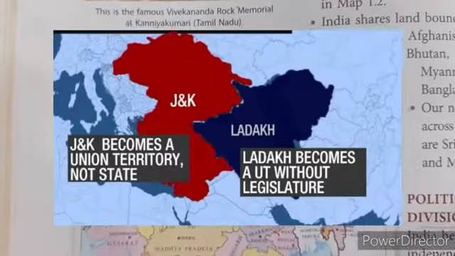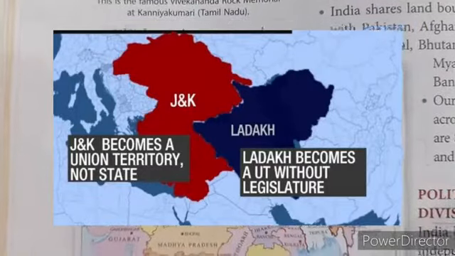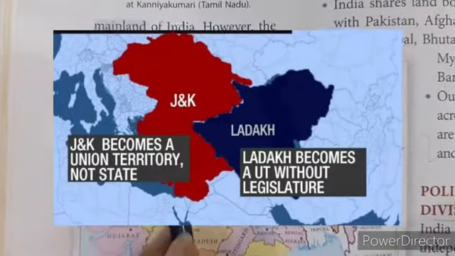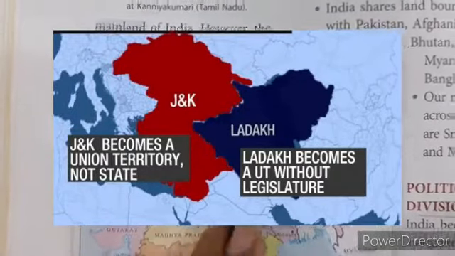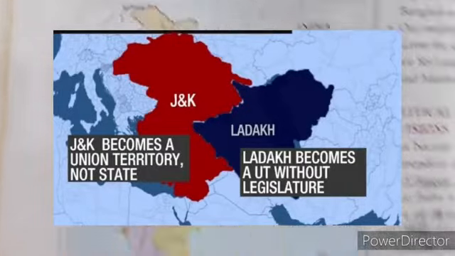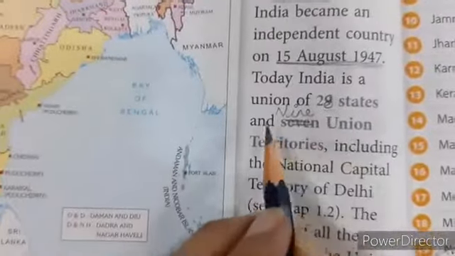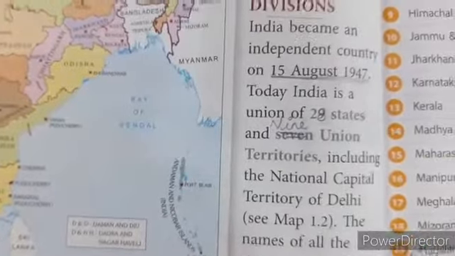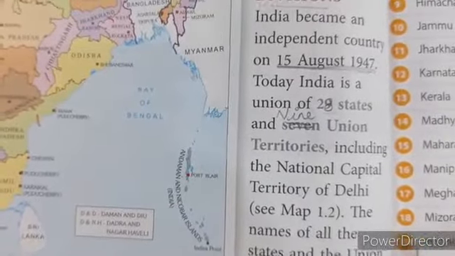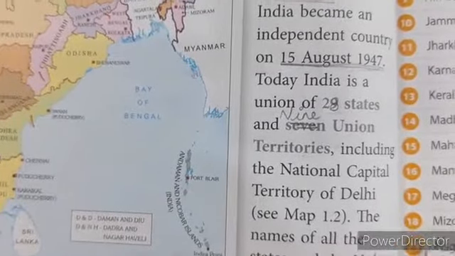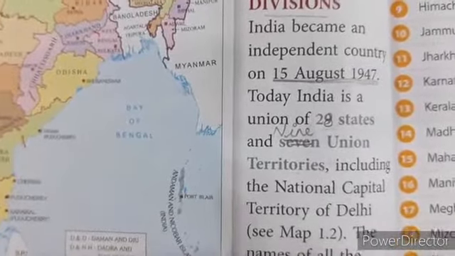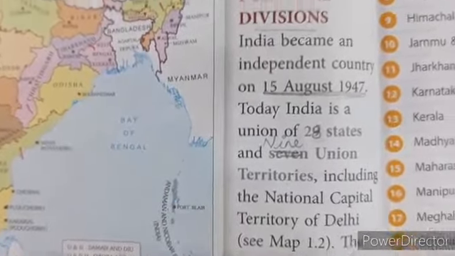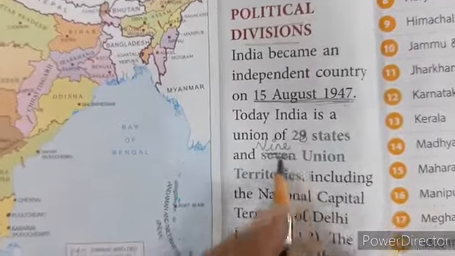So, the 2 union territories that have been added are Jammu and Kashmir and Ladakh. That means previously we were having 7 union territories. Now we have added 2 union territories, Jammu and Kashmir and Ladakh. So total 9 union territories.